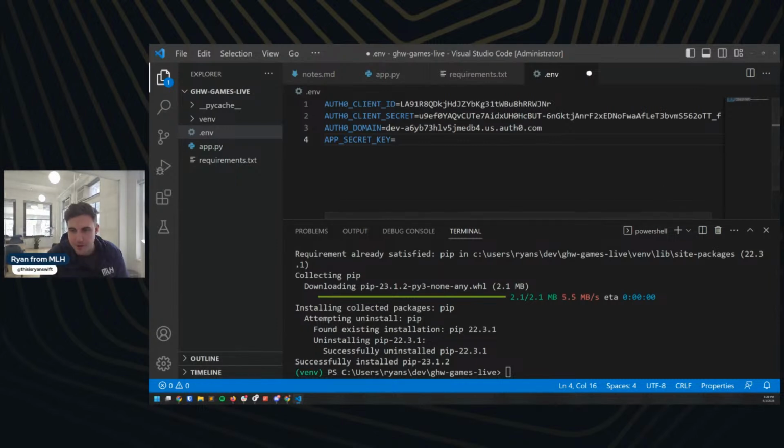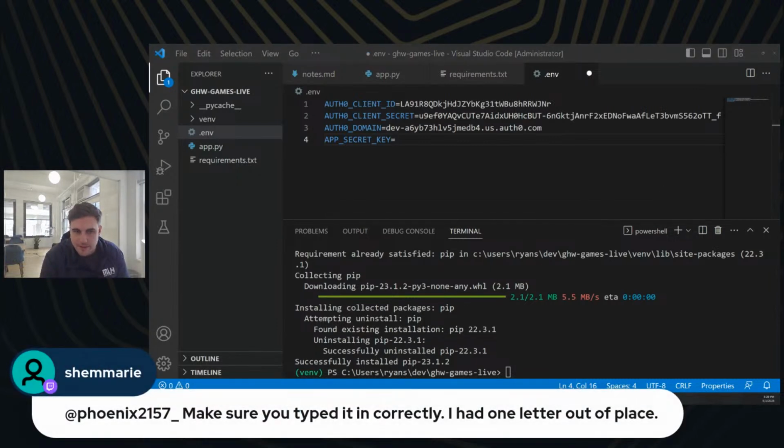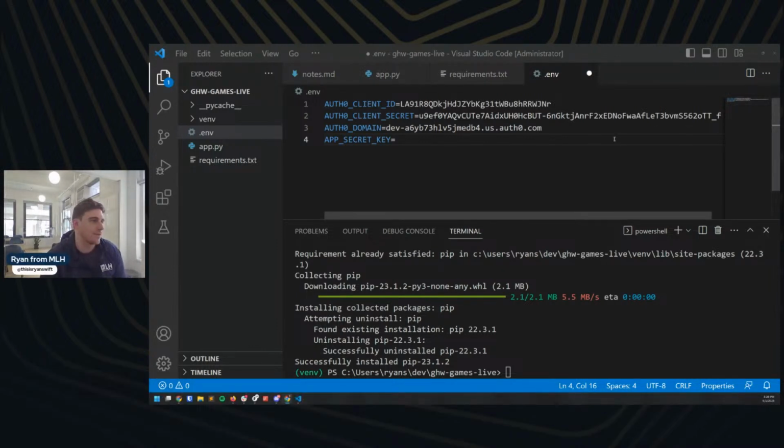Great. The promo code is invalid. I would check out what Shem-Marie here says as well. Make sure you have the promo code typed correctly. That could be part of the issue.